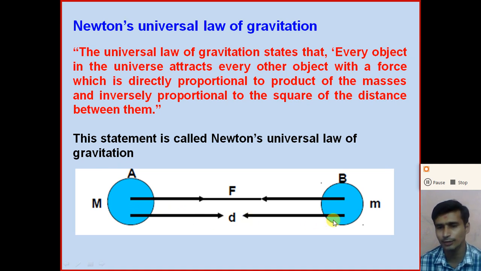According to Newton's universal law of gravitation, the gravitational force between A and B is directly proportional to the product of their masses, capital M and small m, and inversely proportional to the square of the distance between them.